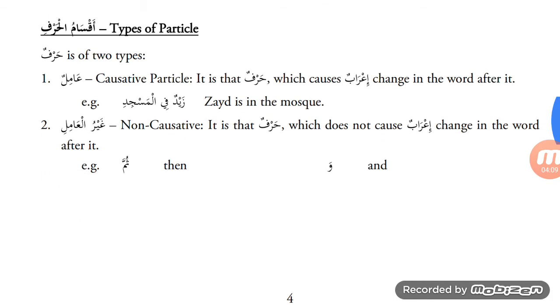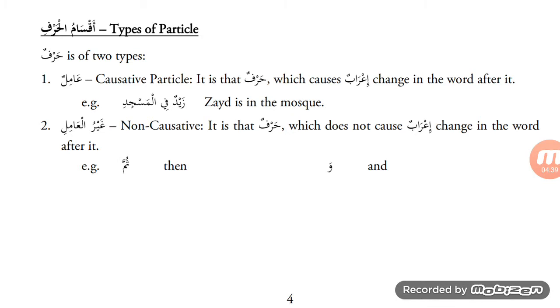Next, aqsamul harfi, types of particle. Harf is of two types. Amilun, causative particle. It is that harf which causes i'rab change in the word after it. For example, Zaydun fil masjidi, Zayd is in the mosque. Here we have the harf fi. This harf is an amil. This means that it causes i'rab change in the word that comes after it.